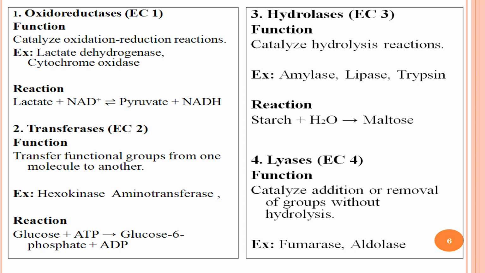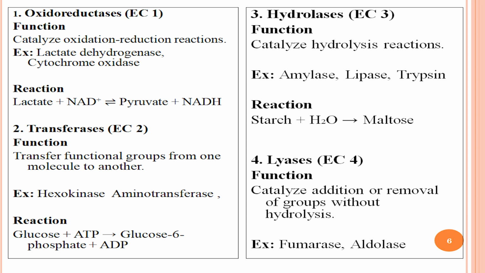Transferase, that is EC 2, functions to transfer functional groups from one molecule to another molecule. Examples of transferase are hexokinase and aminotransferase. The third one is hydrolase, that is EC 3. Its function is to catalyze hydrolysis reactions. Examples of hydrolase are amylase, lipase, and trypsin.